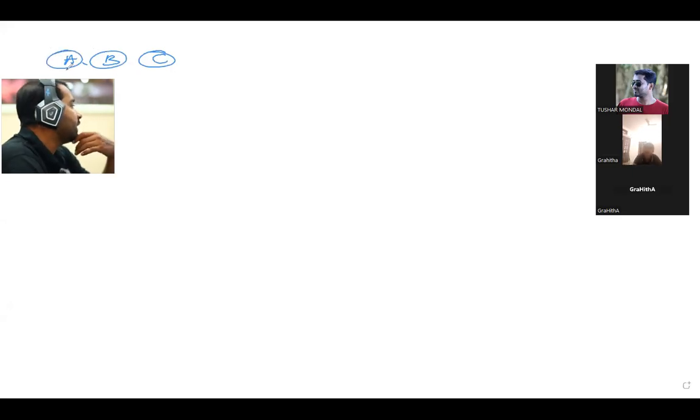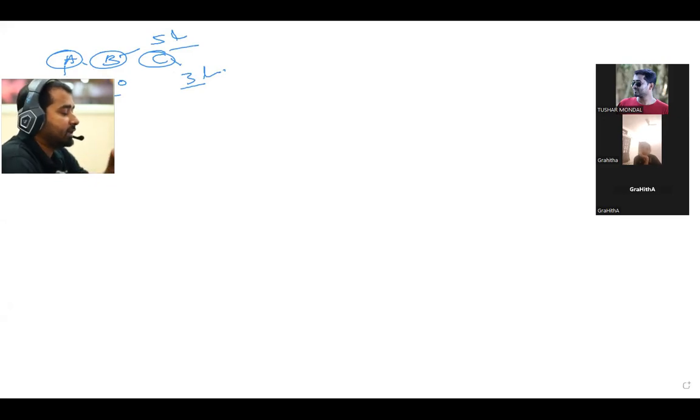Partner A contributed 2 lakh rupees, B contributed 5 lakh, C contributed 3 lakh. It can be possible, right? So these are the contributions they have made.